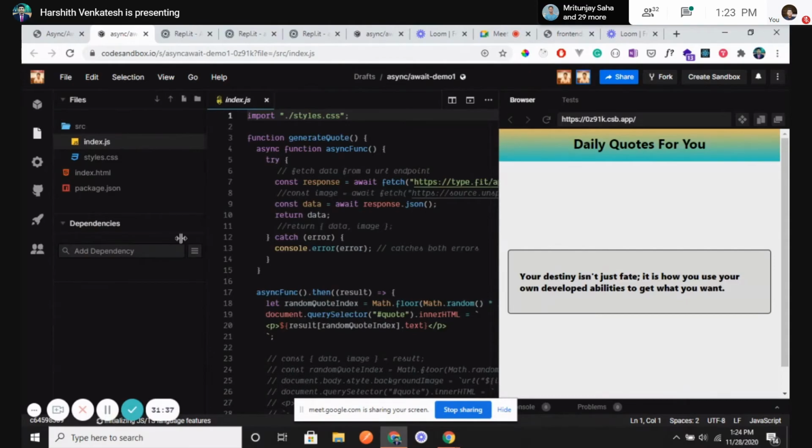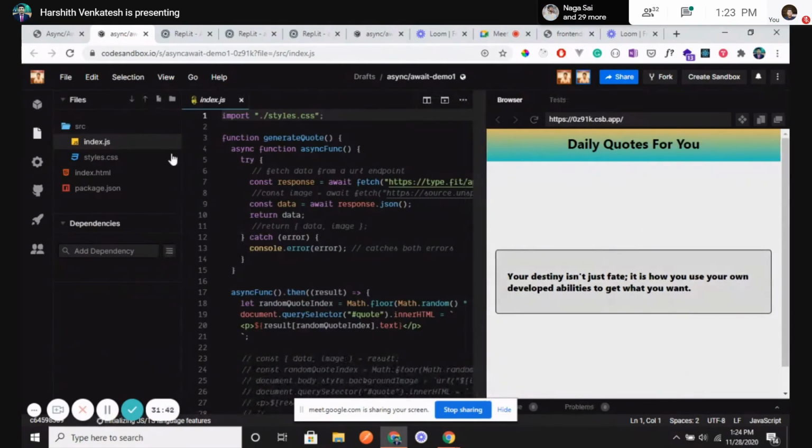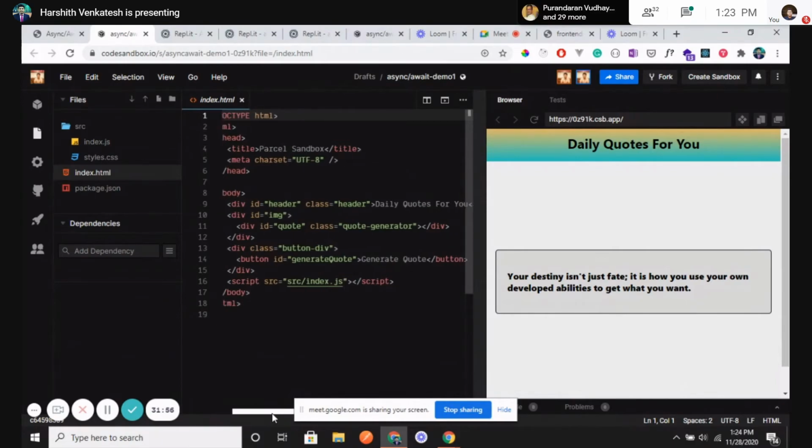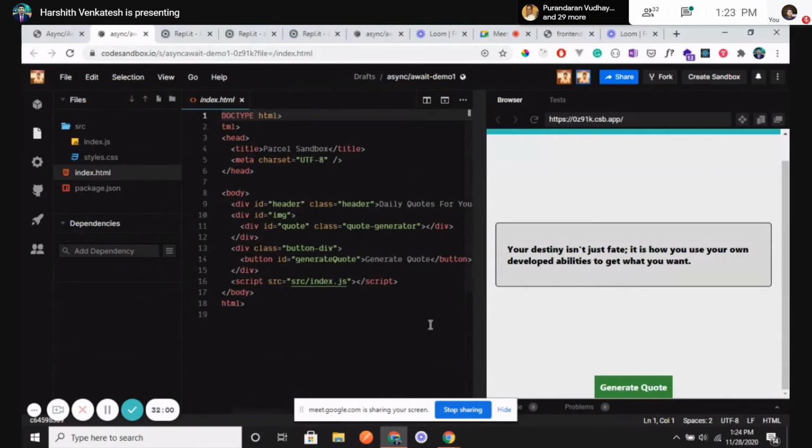This is the output. Whatever I have shown is something I have added to this project. Before that, I have just created a normal HTML page where I have shown the header daily codes for you, then a division for the code to be displayed, and then a button called generate code. And this is a script which is calling index.js.